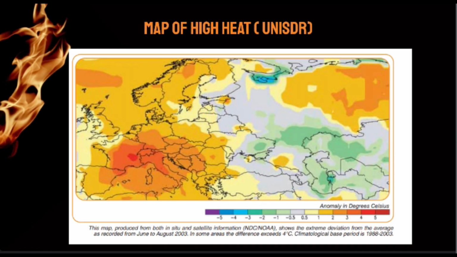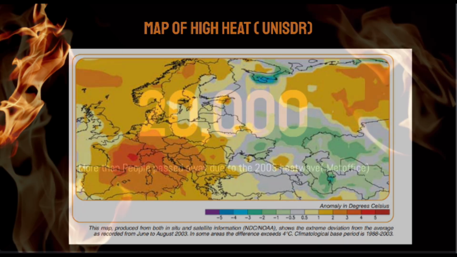This map shows the increase in temperature compared to the average. If we look closely at the key, we can see the majority of the temps were around 2 to 3 degrees higher than average temperature. And this is in Celsius, so in Fahrenheit it would be 35 to 37 degrees higher. If we take the highest temperature recorded, which is 104, and subtract 37 degrees, we could see that the average temperature is about 67 degrees Fahrenheit.